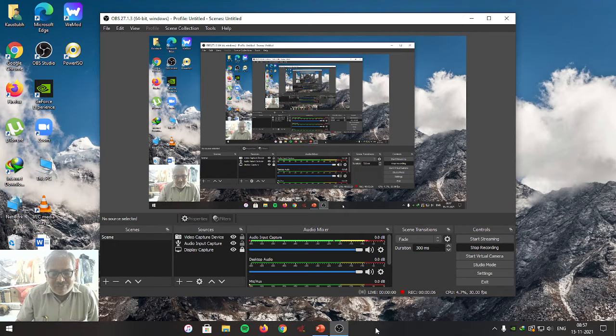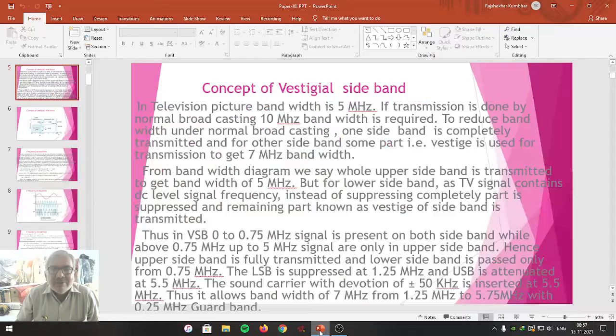In yesterday's lecture, we studied the concept of double sideband and single sideband, in which we studied the power saving technique during the electronic communication process.